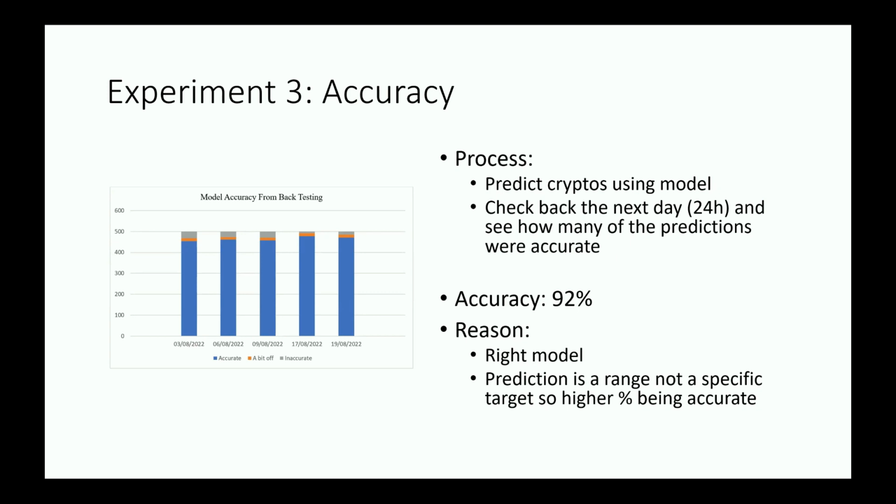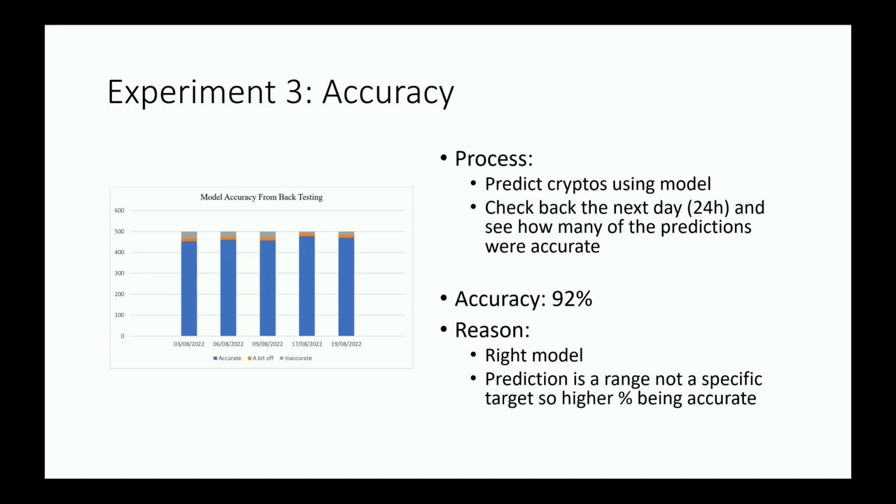And we found out that the accuracy of our model, in just 5 tests on different days, was 92%. But the reason for that isn't because our model is really, really good in the fact that it can predict very, very precisely what's happening, but instead because our prediction is more in a range. So our model has 5 prediction ranges.